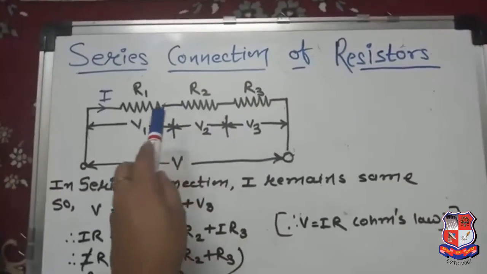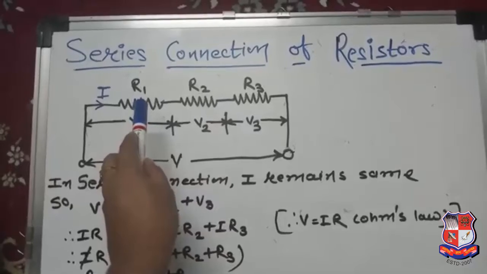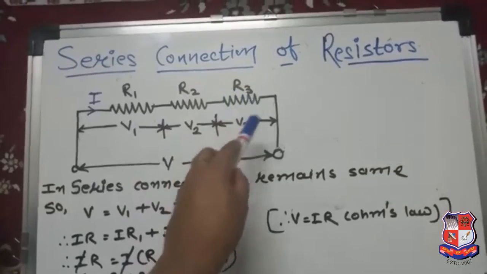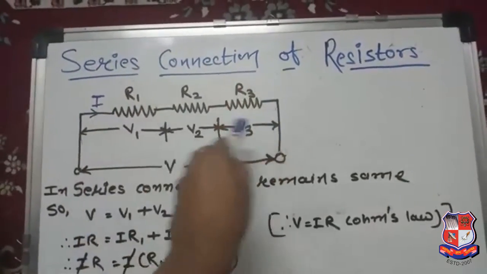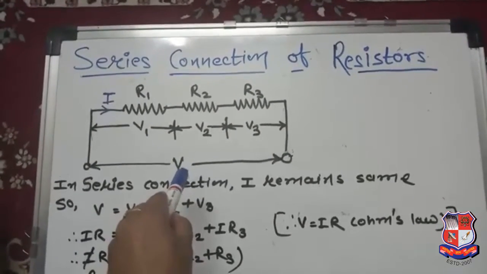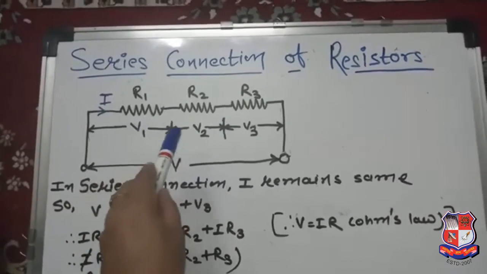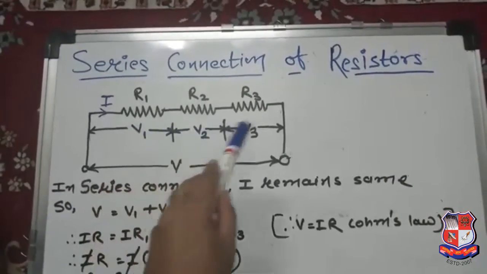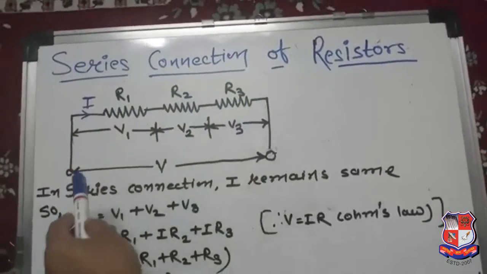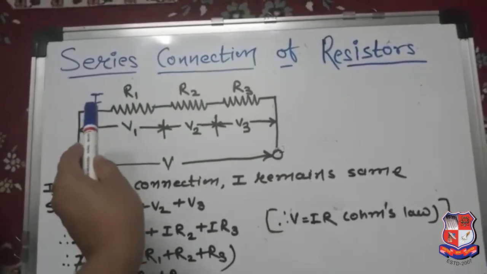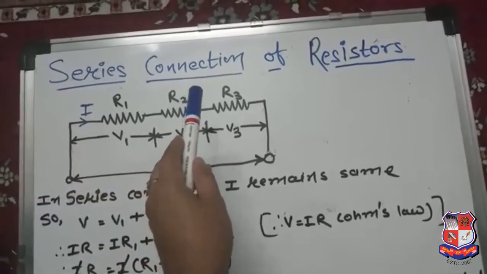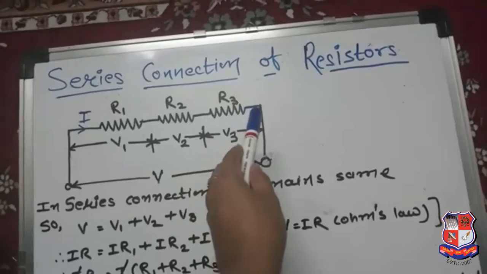So suppose 3 resistors having a resistance of R1 ohm, R2 ohm and R3 ohm respectively are connected in a series, and this series connection is connected across the supply source, that is V volt. Now see, in a series connection current is the same through all the elements, means the same current is flowing through all the 3 resistances. Means the same current I is flowing through R1, same way the same value of I is flowing through R2 and the same current I is flowing through R3.